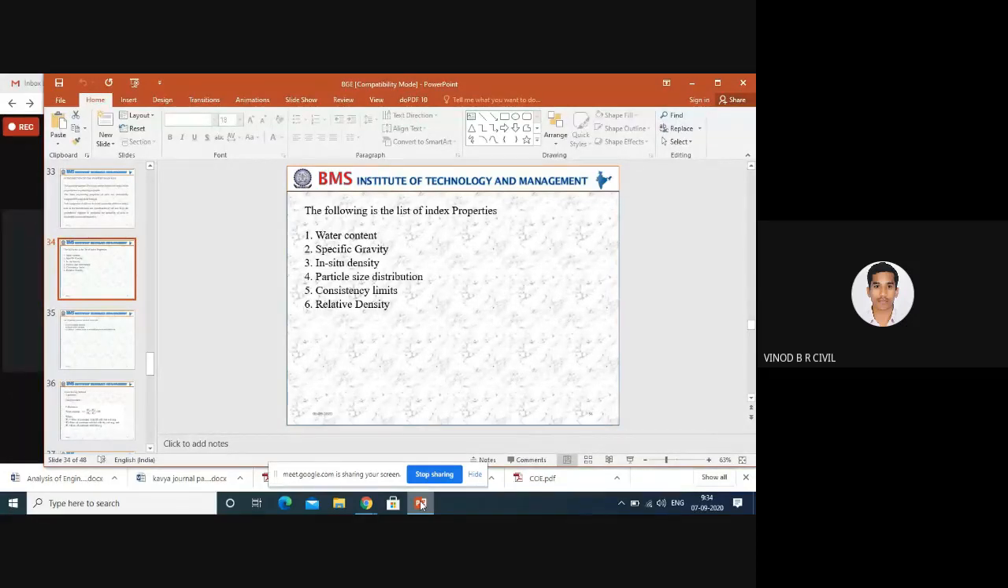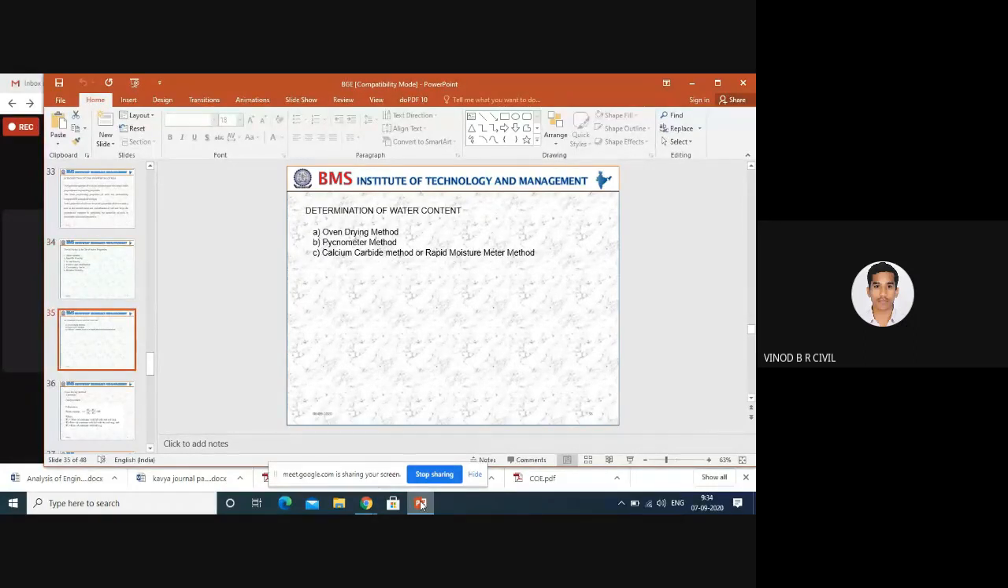Last class we discussed the water content. In water content determination, there are three methods: the oven dry method, the pycnometer method, and the rapid moisture meter method. As we know, the oven dry and pycnometer methods we can conduct in a laboratory, but the rapid moisture meter we can use especially in the field. This is not 100% accurate, but we can get the water content with approximately 90 to 95% accuracy.